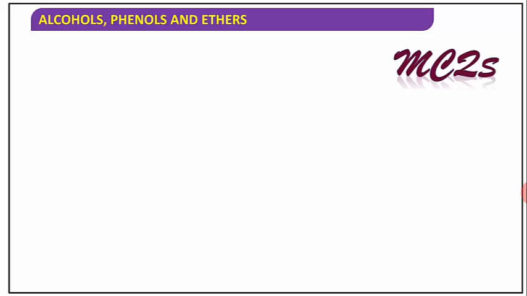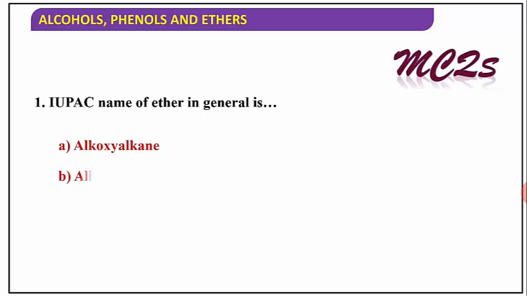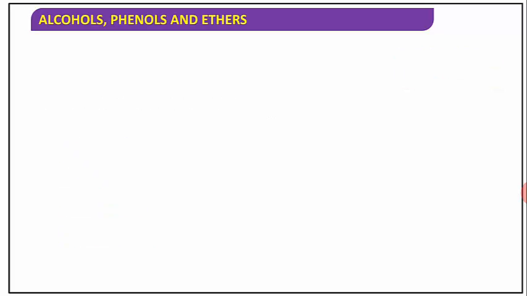Then we have to solve the MCQ based on that. The IUPAC name of ether in general is alkoxyalkane, alkyl alkane, allyl alkane, or none of these. All of you know about that, it is alkoxyalkane.